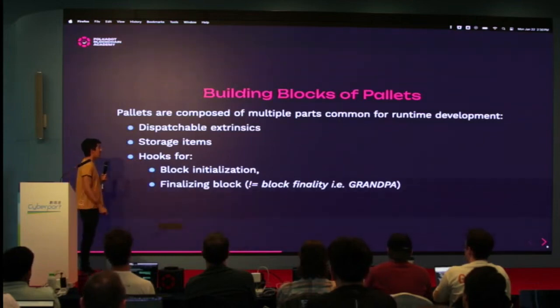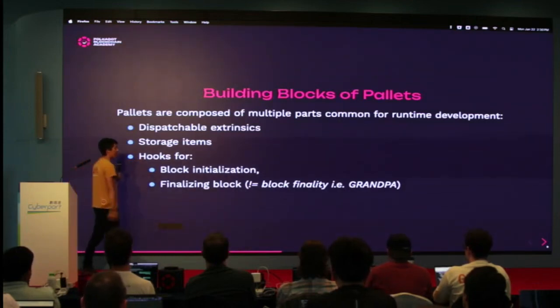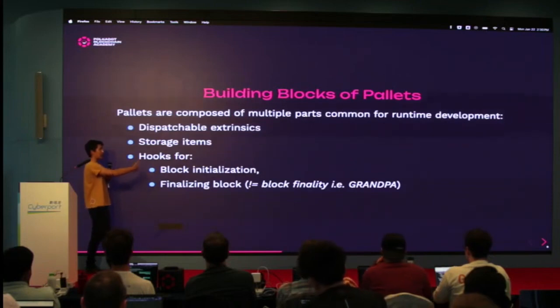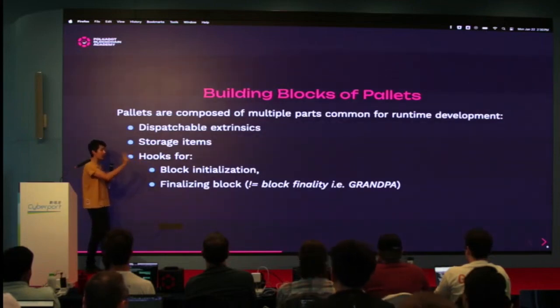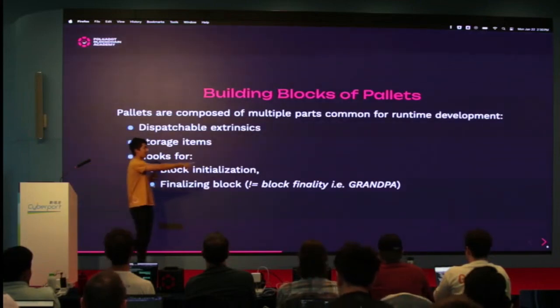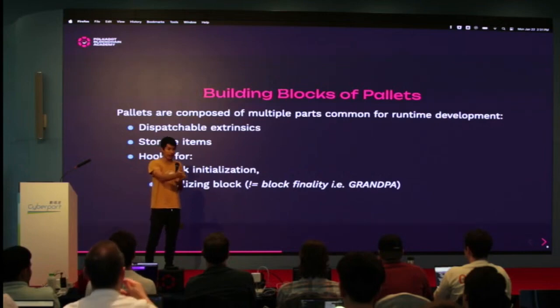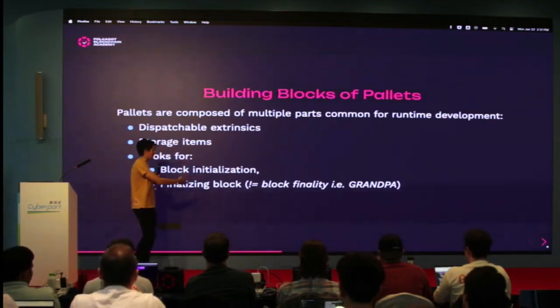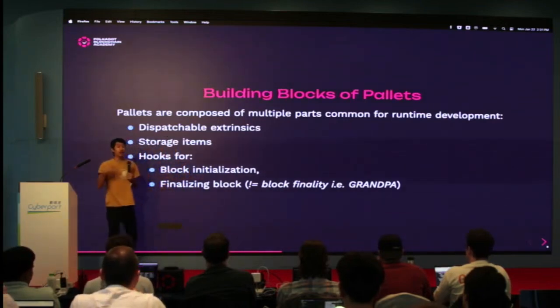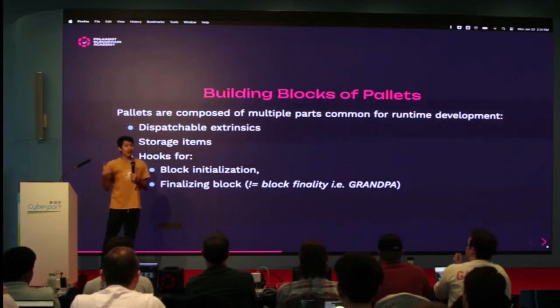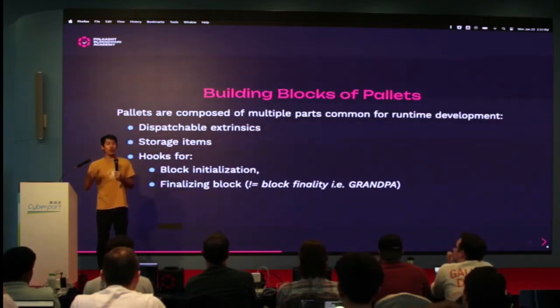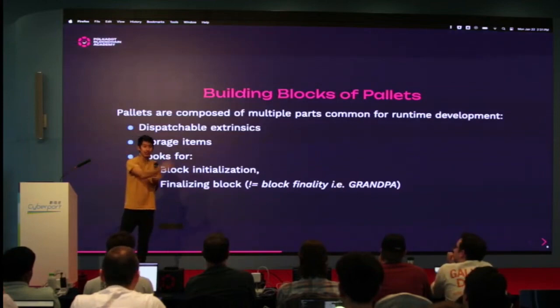So storage items. And then, this is pretty unique for palettes, hooks for things. Like block initialization and block finalization. By the way, this is not the same as block finality. This is maybe poor wording on our part, but there's this idea of finality in consensus, which you learned about. What we mean here is the end of the block. So the beginning of the block and the end of the block. If you're building a smart contract, you don't actually have hooks like this. You're waiting for a user to submit some transaction to initiate some logic flow.